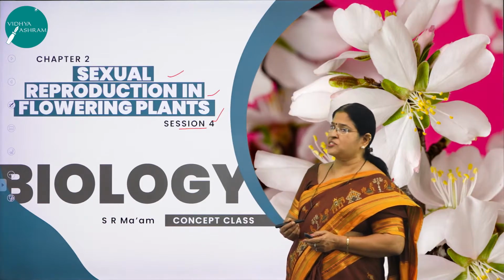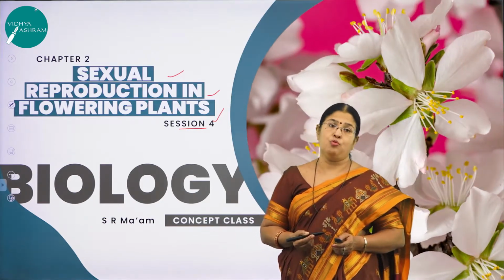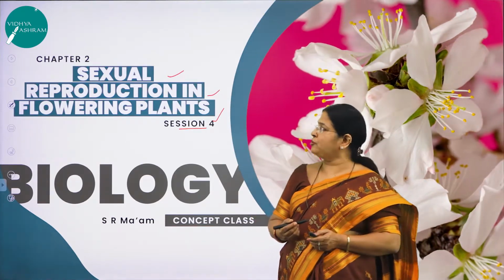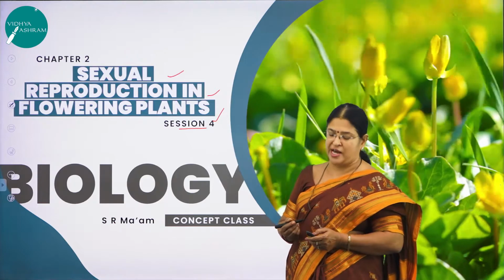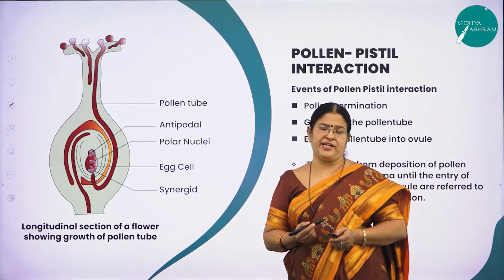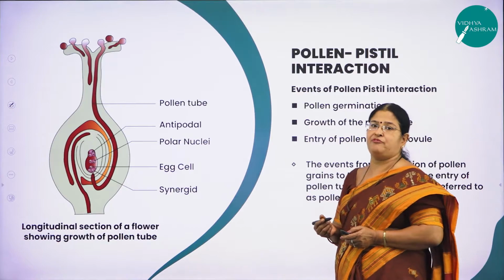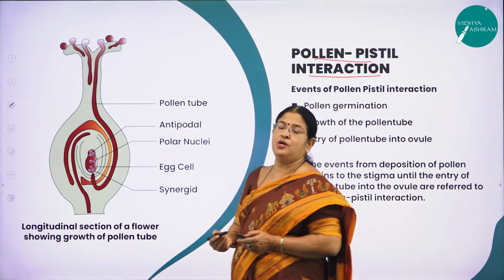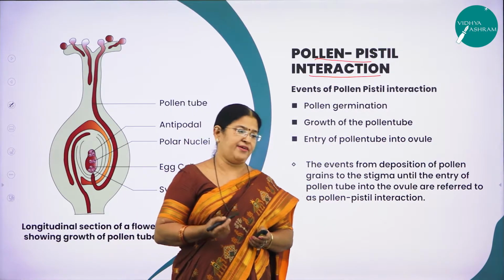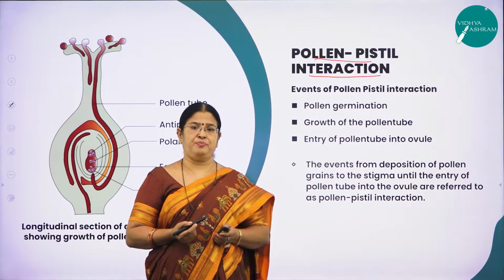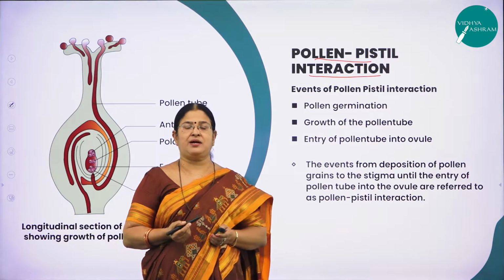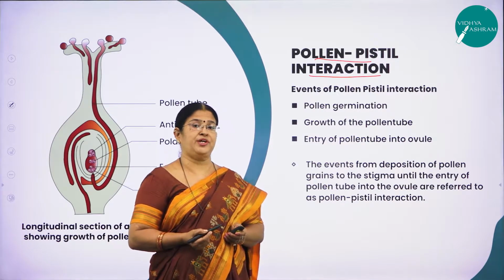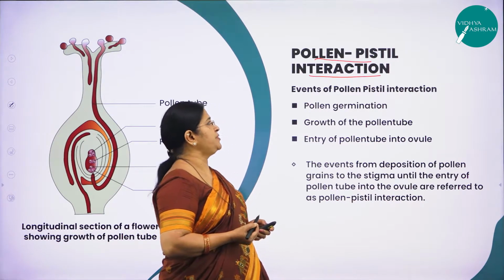So moving on to session 4. After pollination, what will happen? That is the concept we are going to study in today's session of sexual reproduction in flowering plants. We are going to study a very important concept called pollen-pistil interaction. What is this pollen-pistil interaction? After the process of pollination, as you know, the pollen grains come and fall on the stigmatic surface. Thereon, the processes that happen are called pollen-pistil interaction.